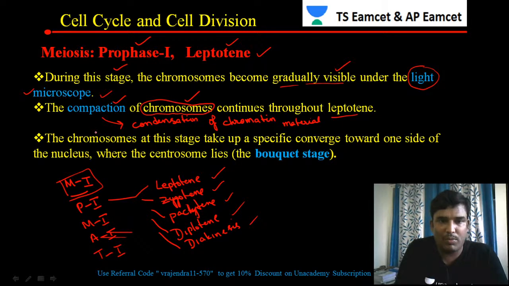The chromosomes at this stage take up a specific position, converging towards one end of the nucleus where the centromere lies, and this is called the bouquet stage. So chromosomes at this stage converge towards one side of the nucleus. What is happening here is, I will show you one diagram.